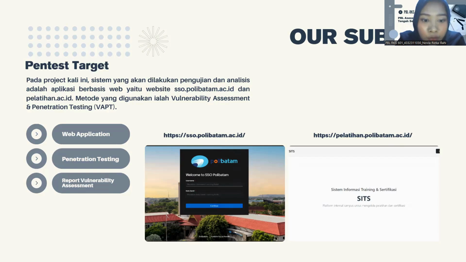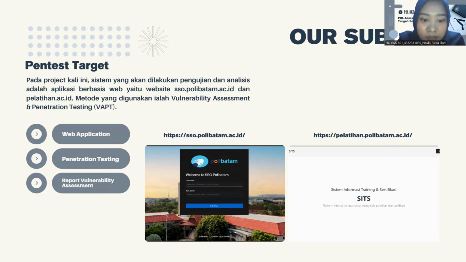Next, on this slide, we explain the penetration testing target used in our project. The main targets of this assessment are two web-based applications owned by Polytechnic Negeri Batam, namely the SSO Polybatam website at sso.polybatam.ic.id and the pelatihan.polybatam.ac.id website. The method used in this project is vulnerability assessment and penetration testing, or VAPT. This method aims to identify, analyze, and test security vulnerabilities within the system.